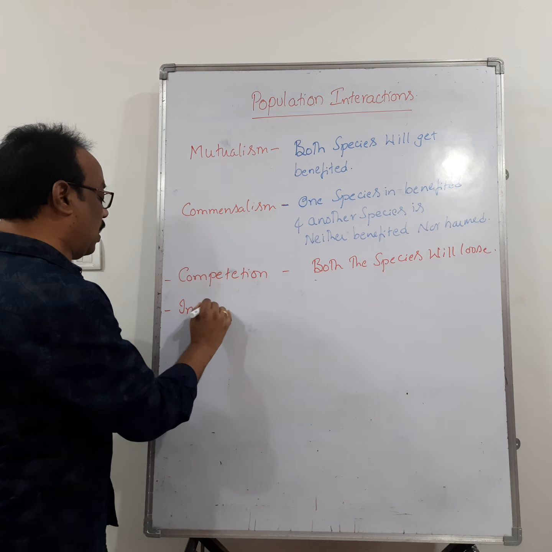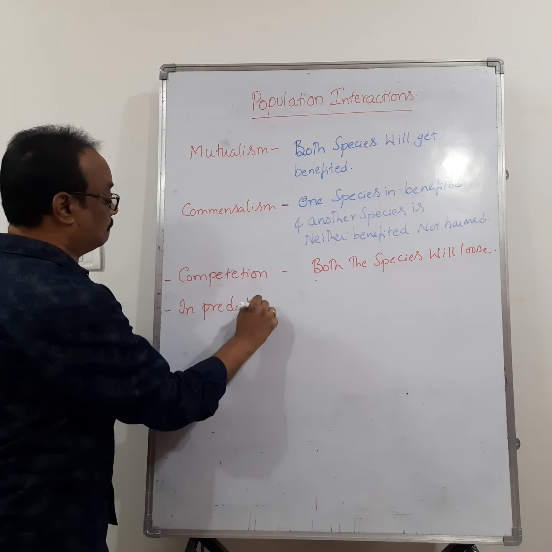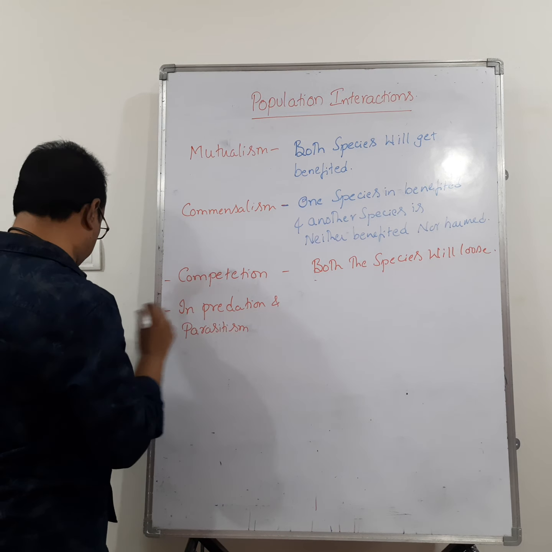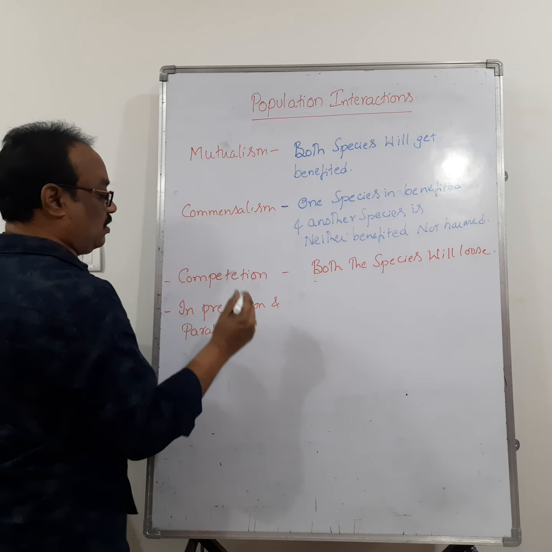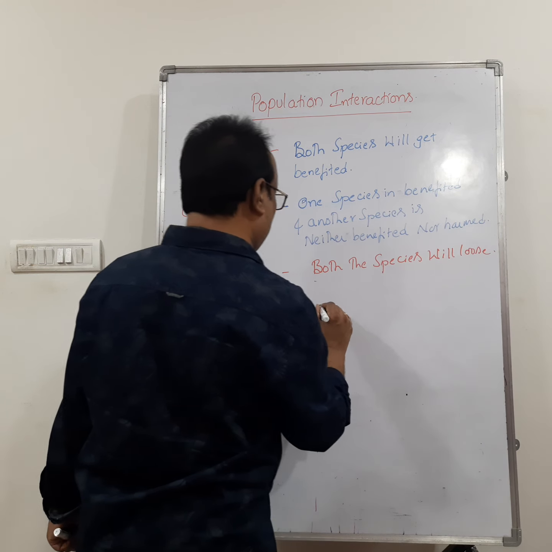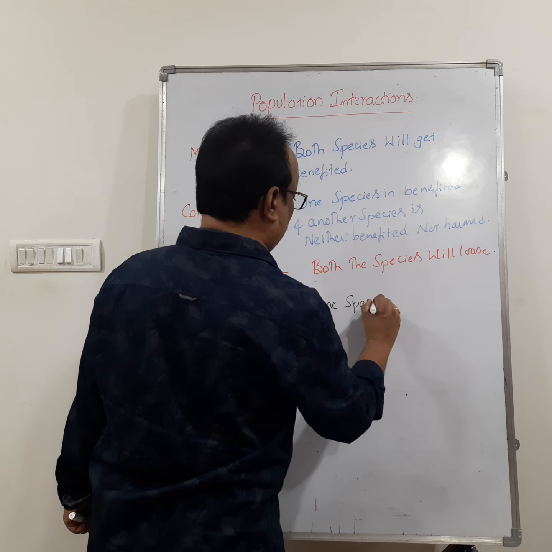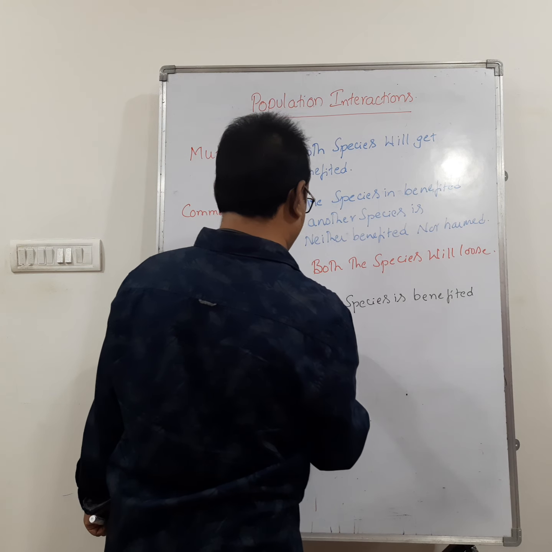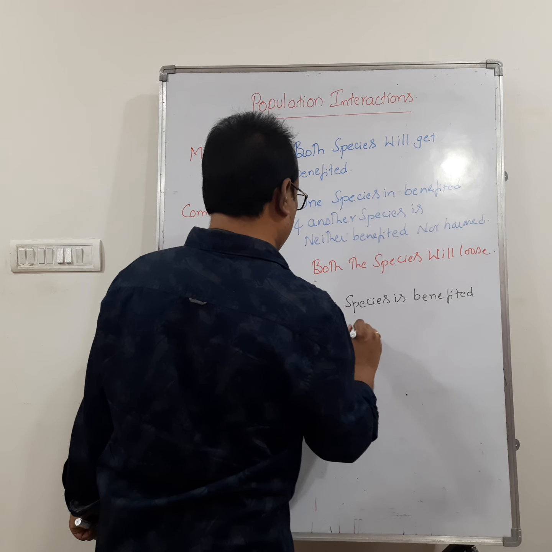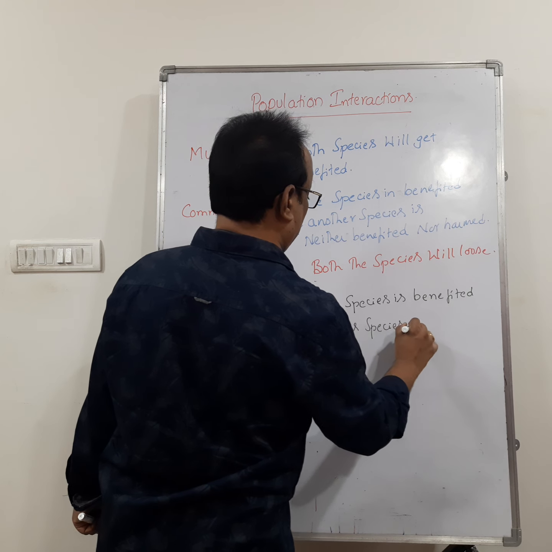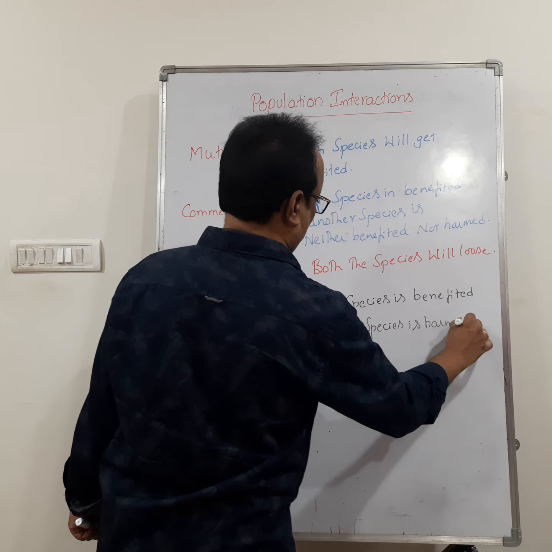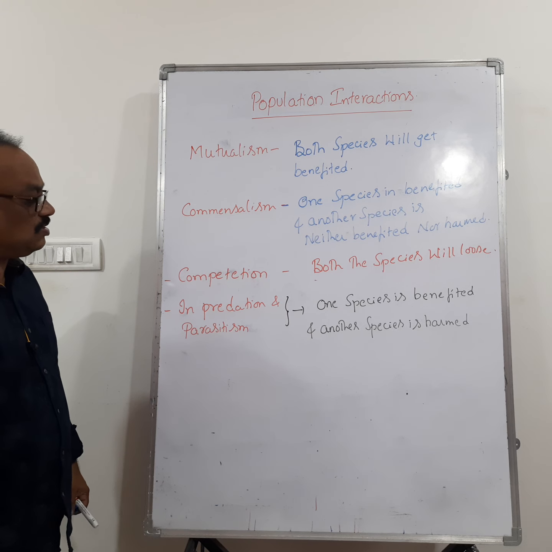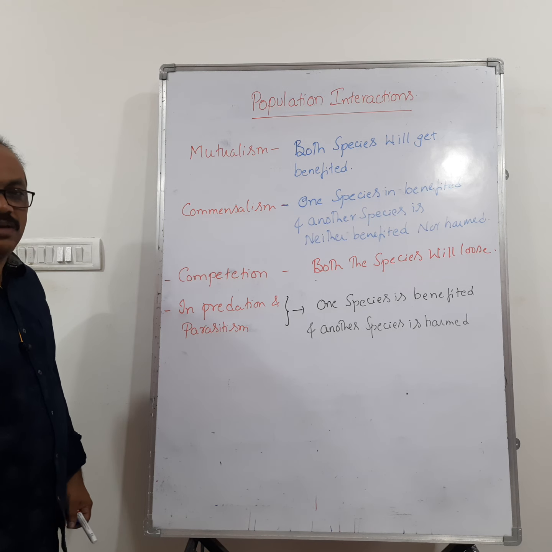Then in predation and parasitism, one species is benefited and another species is harmed. So in predation and parasitism, one species is getting benefited and another species is harmed.